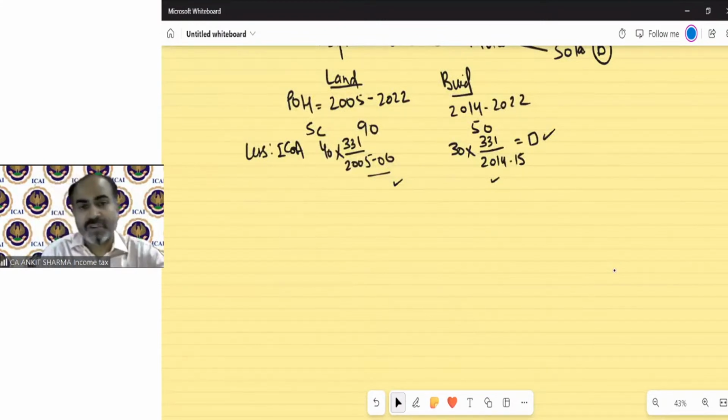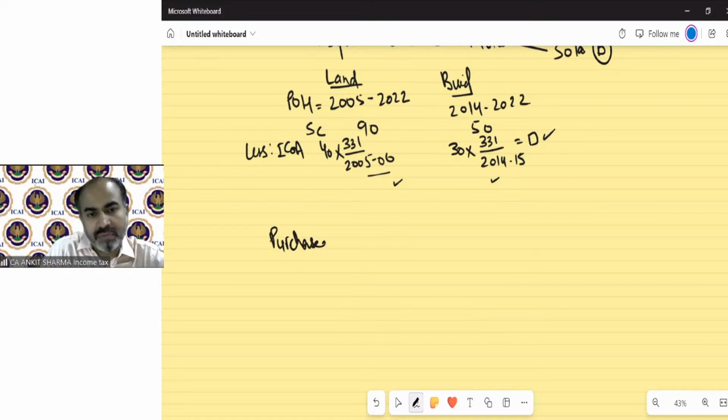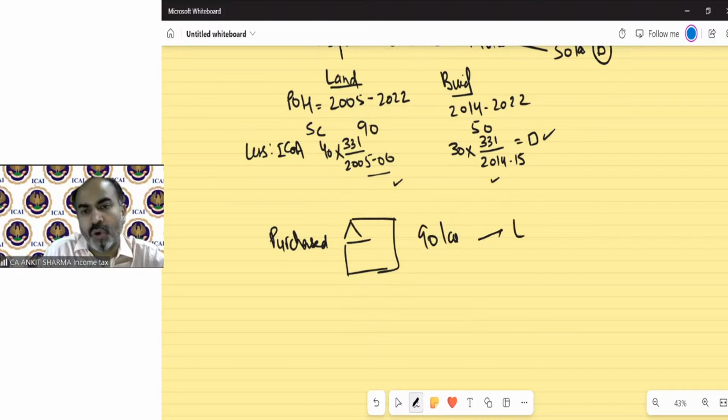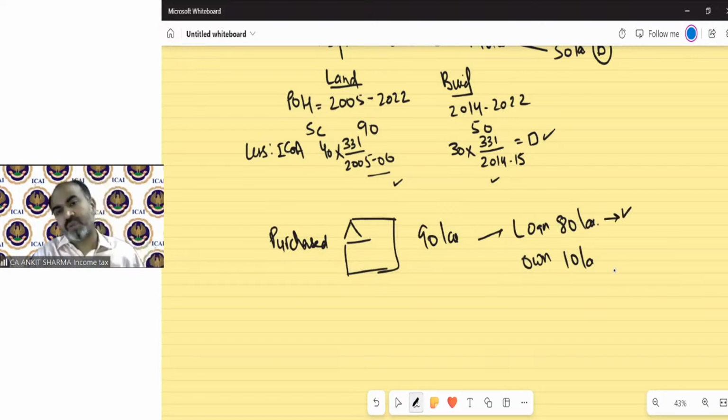The next note was saying that if you purchased any asset, for example, you purchased a building for rupees 90 lakh, for which you took a loan of rupees 80 lakh. And from yourself, you paid 10 lakh. So on this loan value, whatever interest will be accrued till the date of repayment.